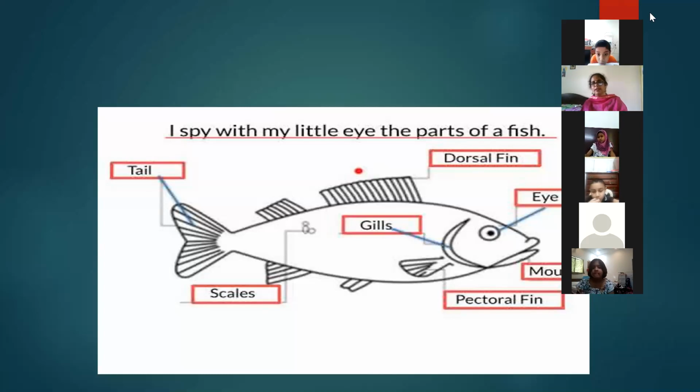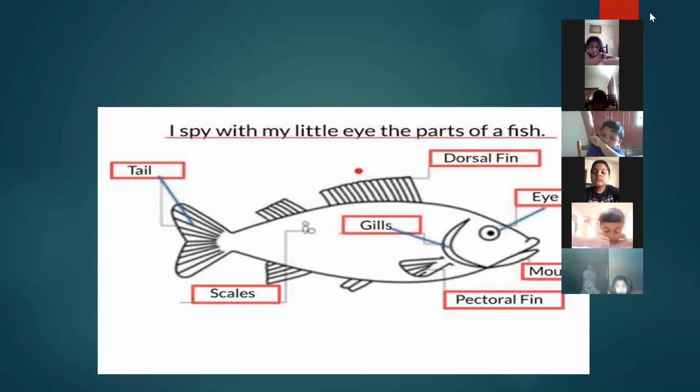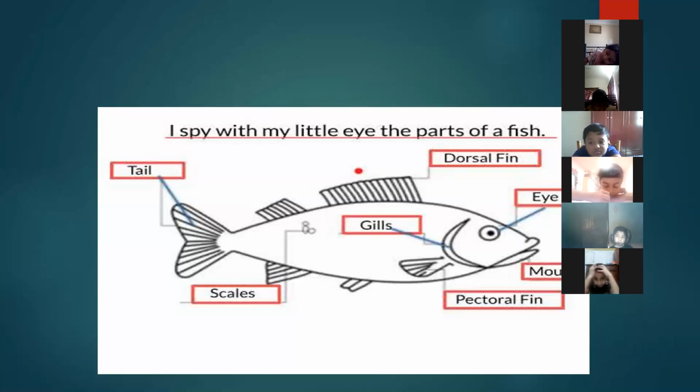Najmul? Yes, dear, can you explain this picture, whatever you can see on the screen? This is a fish. Samia, make you unmute, my dear. Your sound is not coming.